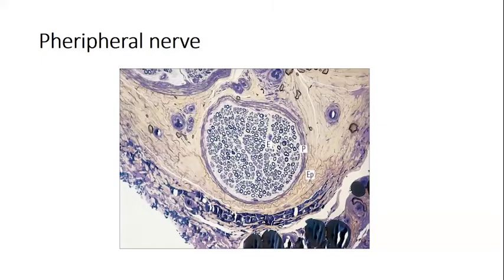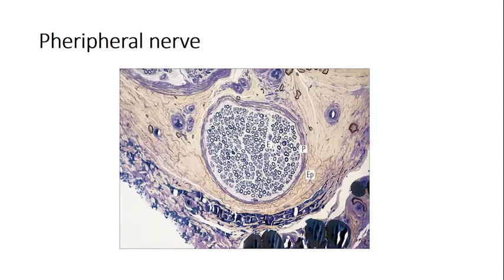If you see this histological slide, you can see the whole structure of the peripheral nerve. On the outside, there is your perineurium, which is encircling each bundle of fibers.